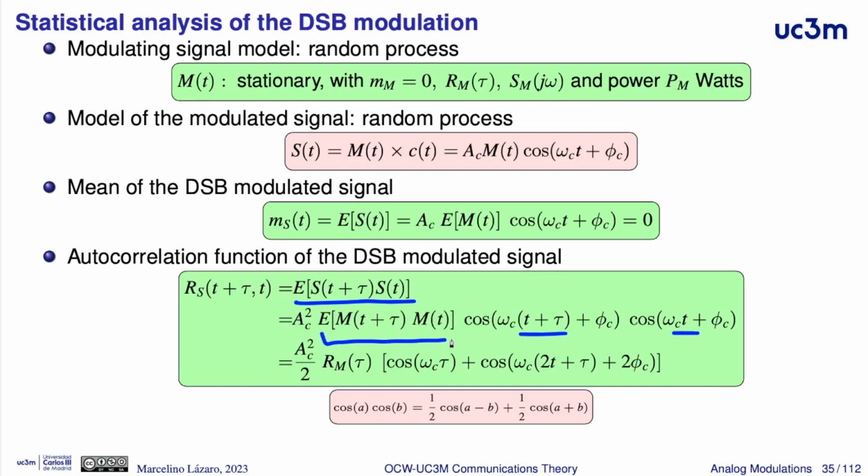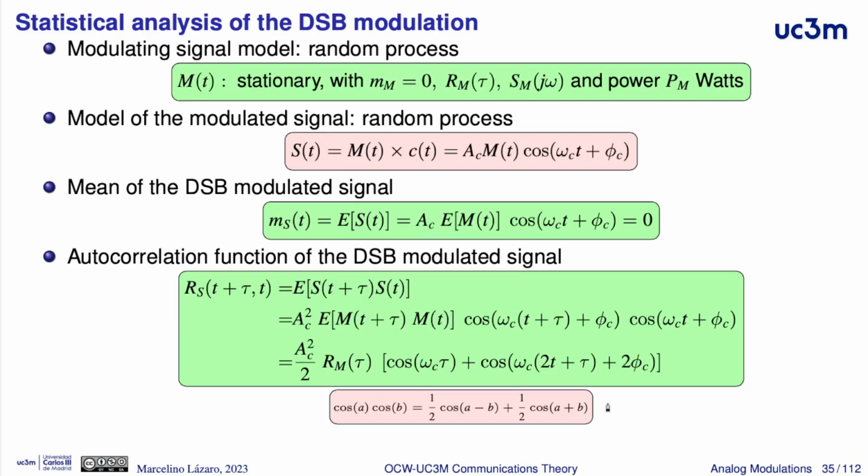In the mathematical expectation, we have the definition of the autocorrelation function of m, the expected value of the product of m at two different time instants, t plus tau and t. We have a stationary random process, therefore the autocorrelation depends only on the separation between these two instants, which is tau.